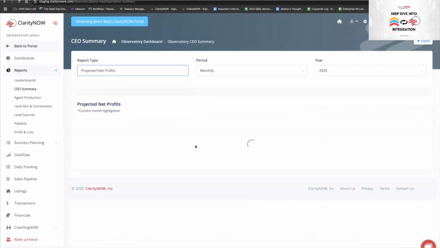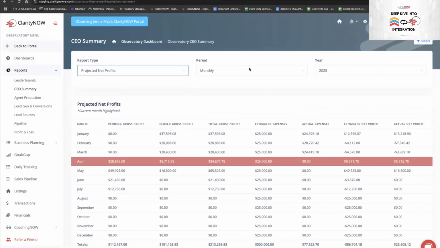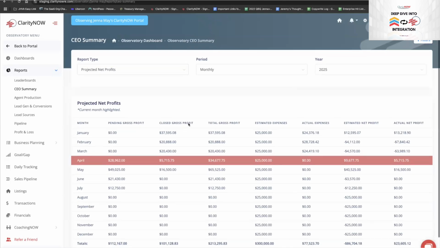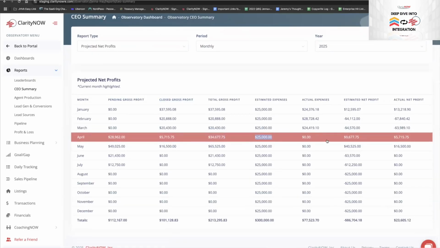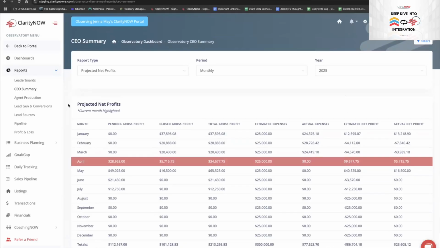One report that I look at all the time is called the projected net profit report. What's so cool about this is that I can see my pending gross profit from the transactions in the system, my closed gross profit, my total gross profit, and how much I said I'd spend per month on my business plan. Therefore, this is a column I look at all the time. What is my estimated net profit for future months? It's a great way to manage your cash flow.